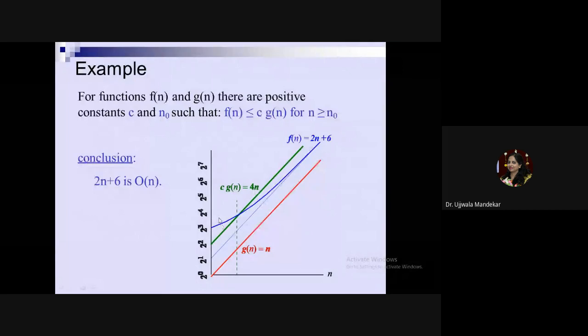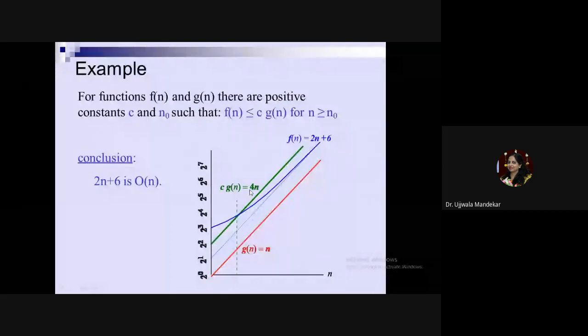Then the value of n is equal to 1. If n is equal to 1, it will be 2 into 1, 2, 2 plus 6, that is 8. And for n equal to 1, c·g(n) will be 1 into 4, that is 4. Again, the condition is false. I will not consider that n value. Again, I will increment the value of n by 1. So if n is equal to 2, 2 into 2 is 4, plus 6, 10. And here for n equal to 2, 2 into 4 is 8. Again, the condition is false.